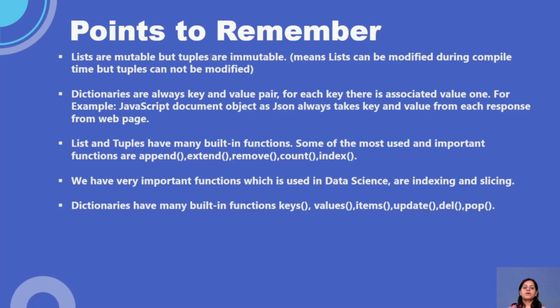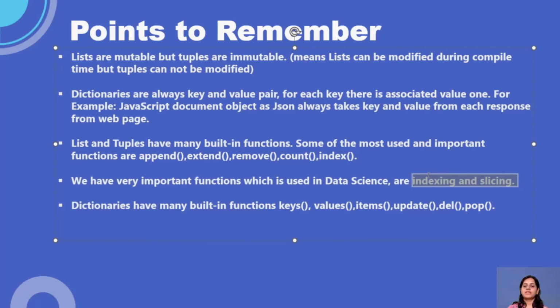Then we have various functionalities, built-in functions, which help these data structures to be used or extended in various applications. Okay, we have very important functions which are used in data science: indexing and slicing, which we will understand more.